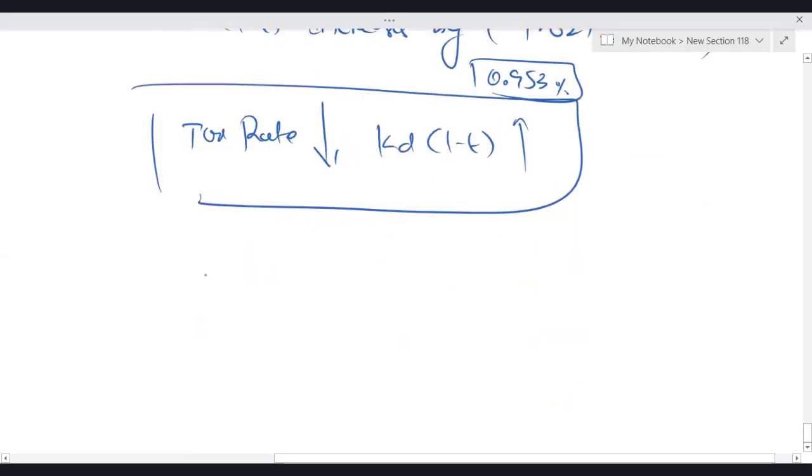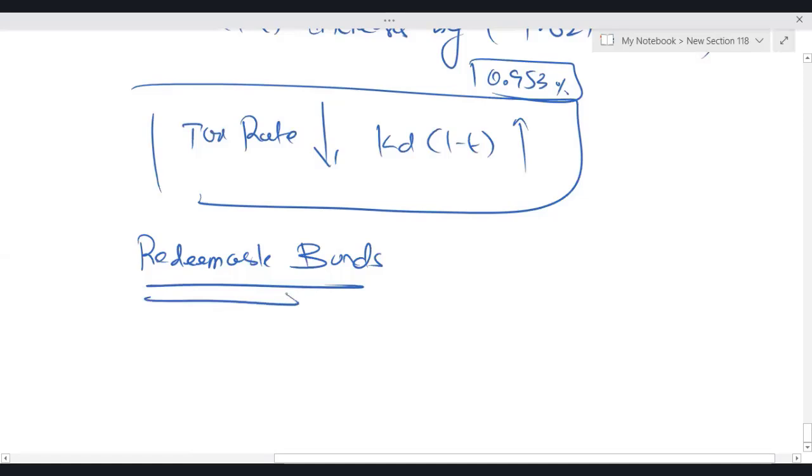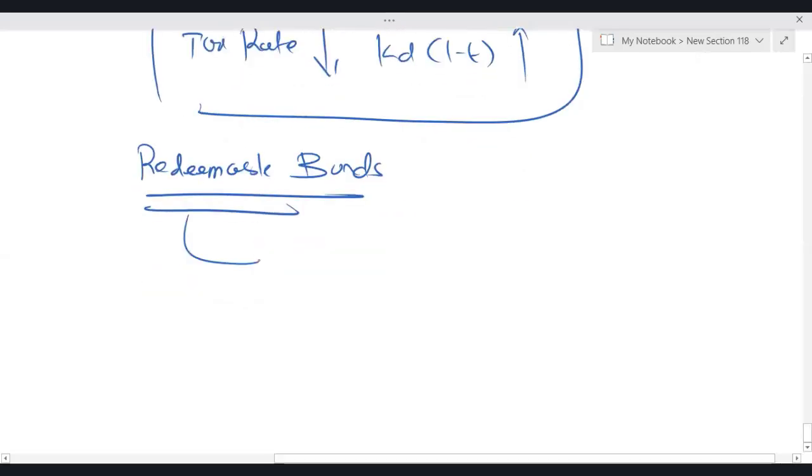Now, if your company raises finance in the form of redeemable bonds, which is very important, redeemable bonds can be non-convertible bonds or convertible bonds. There are two possibilities. One is straight debt, which means without conversion option.